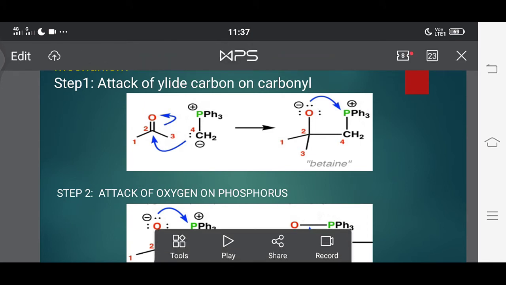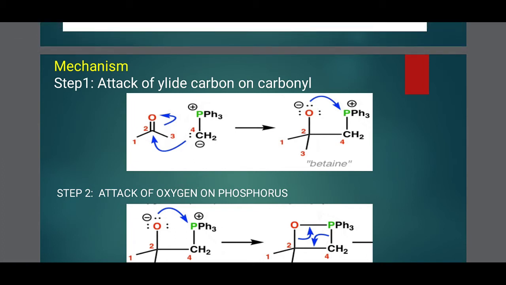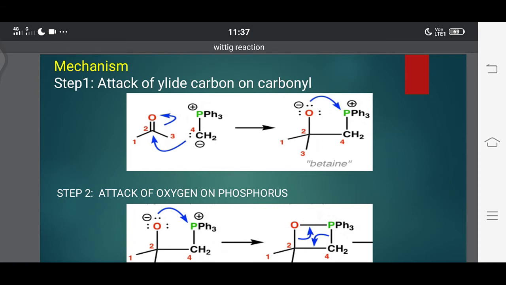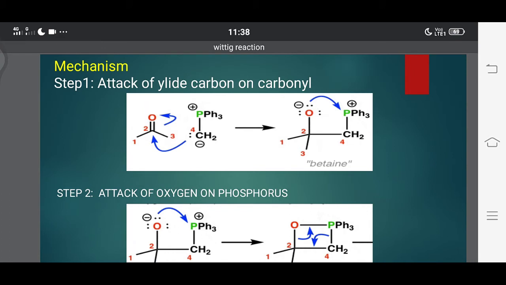Here I have taken both. This carbon has a negative charge and phosphorus has a positive charge. In the first step, what happens? Attack of the ylide carbon on the carbonyl carbon means whatever negatively charged carbon atom is there in the ylide, that negatively charged carbon atom will attack the carbonyl carbon atom of the aldehyde or ketone. After attacking, we get one intermediate.